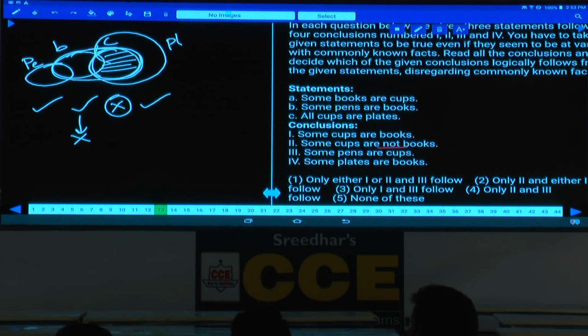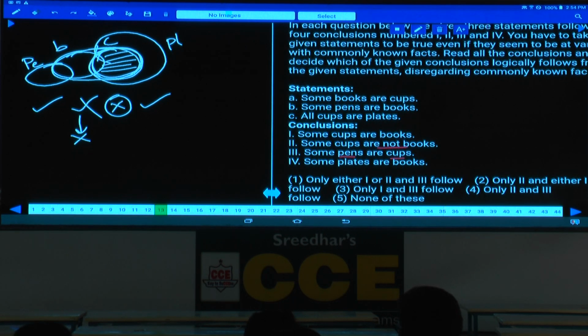If it is true, then it is either or. You are forgetting that again. Some pens are cups. Some pens are cups. Is it true here? Some pens are, third one. Some pens are cups. No, some pens are cups. No, because this is cups, isn't it? And now also it is false. Then what is your answer here? Only 1 and 4. Only 1 and 4 choice.